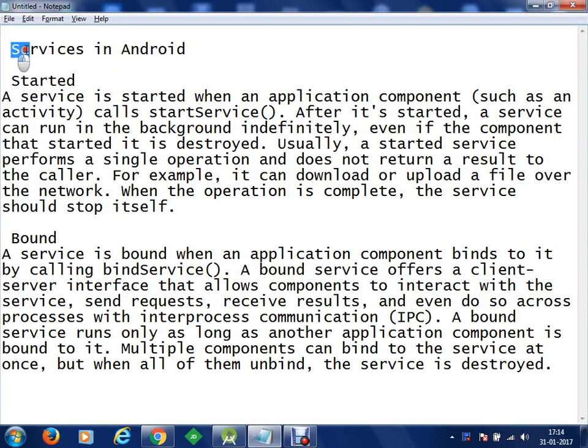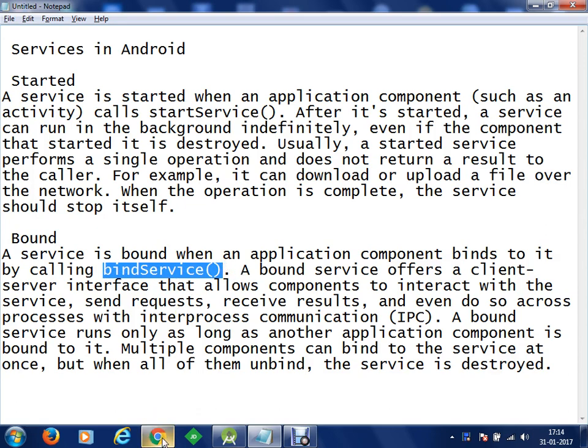In this demonstration, we are going to understand services in Android. Basically, in Android, there are two types of services. One is started service, second is bound service. To start a started service, we are going to use the method startService, and in order to start a bound service, we are going to use a method bindService.